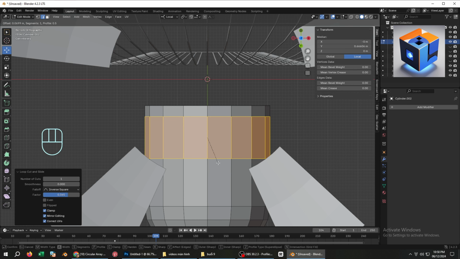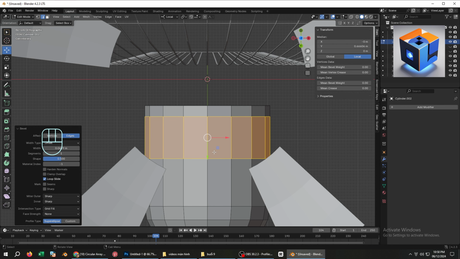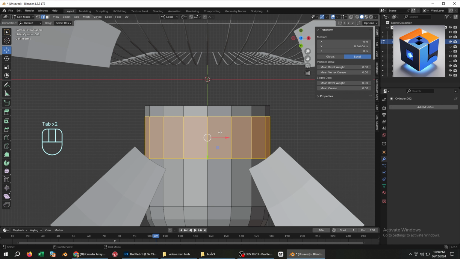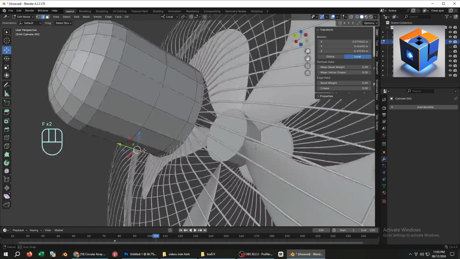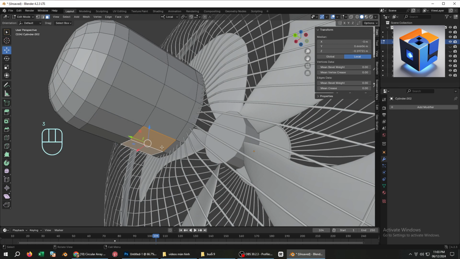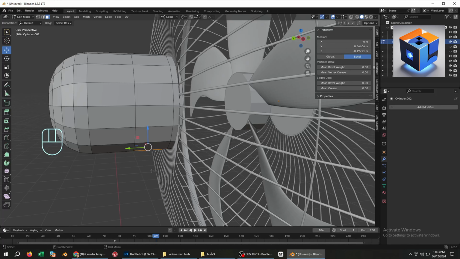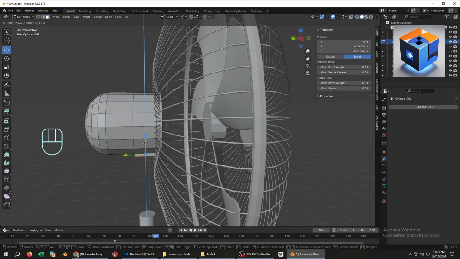Next, press 3 to switch to Face Selection mode. Select 2 faces and move them downward to create the fan's rotation shaft. Initially, I plan to add a central pivot so the fan could tilt up and down. But since the video is already quite long, we'll keep it simple.